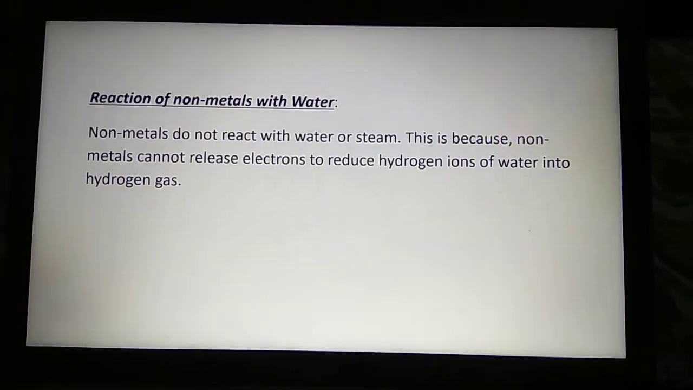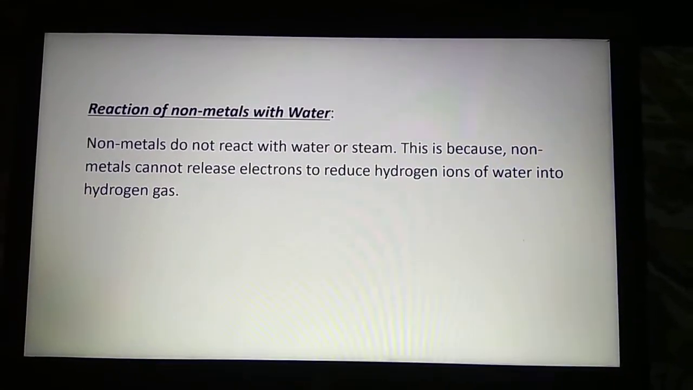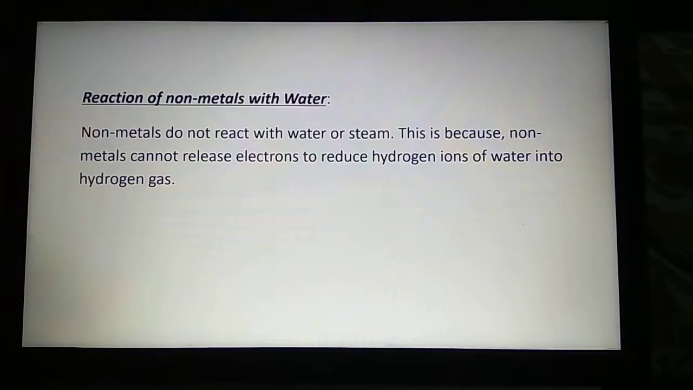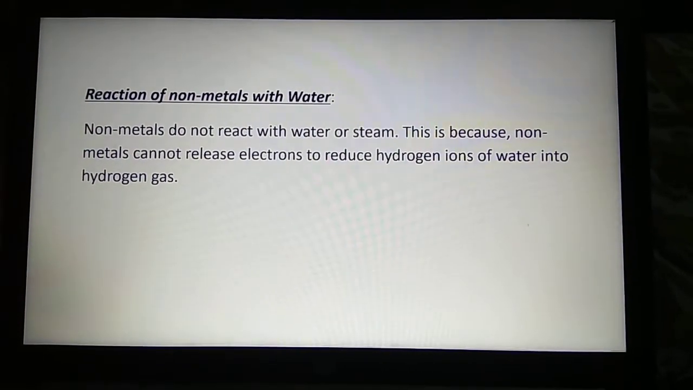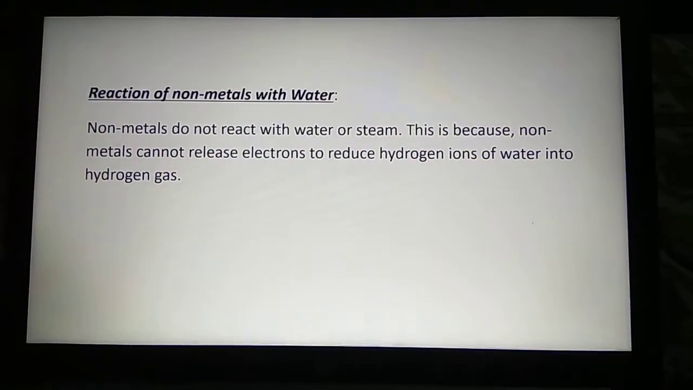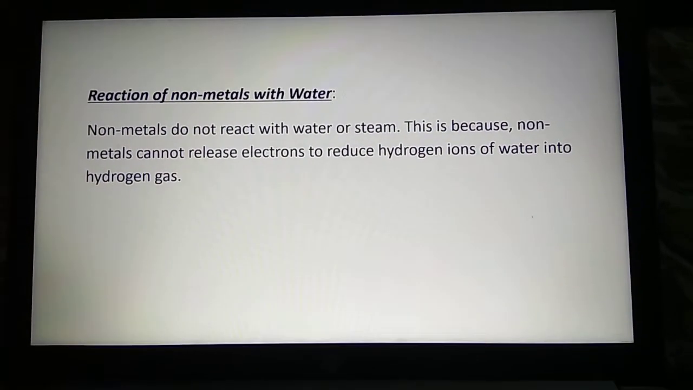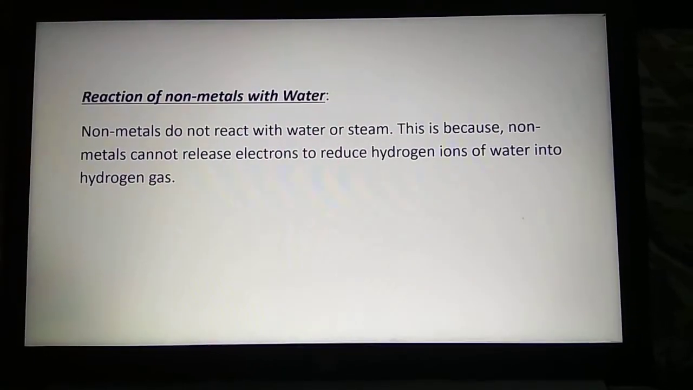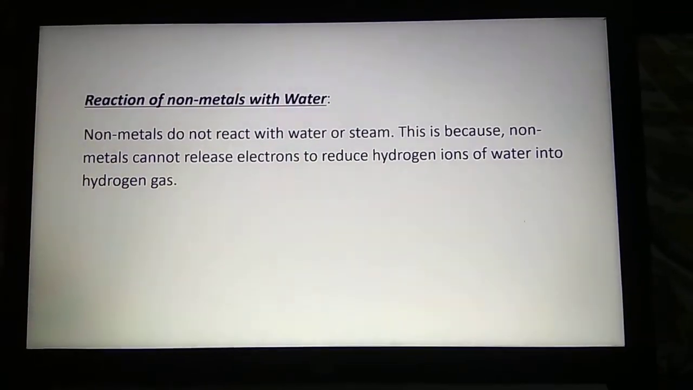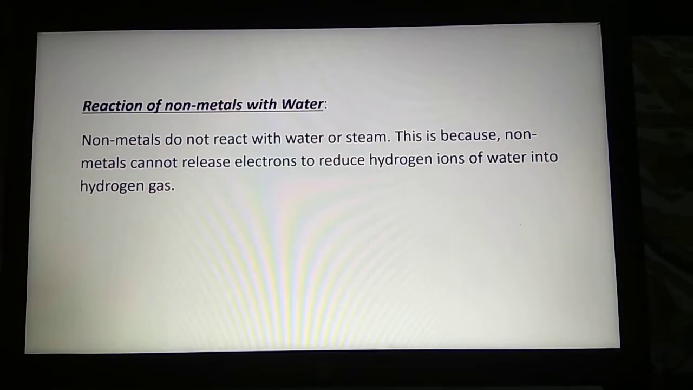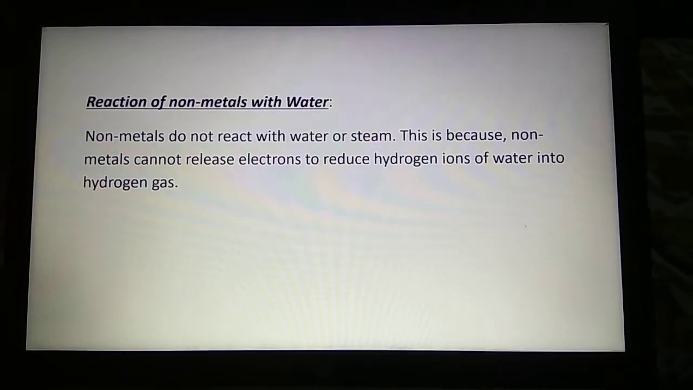Okay. So this is another type of reaction of metals and nonmetals with water. Nonmetals do not react with water, but metals react with water based on their reactivity. It's very important to learn the reactivity order of metals. Next we will be learning the reaction of metals and nonmetals with dilute acids. That I will discuss in the next class. Thank you.